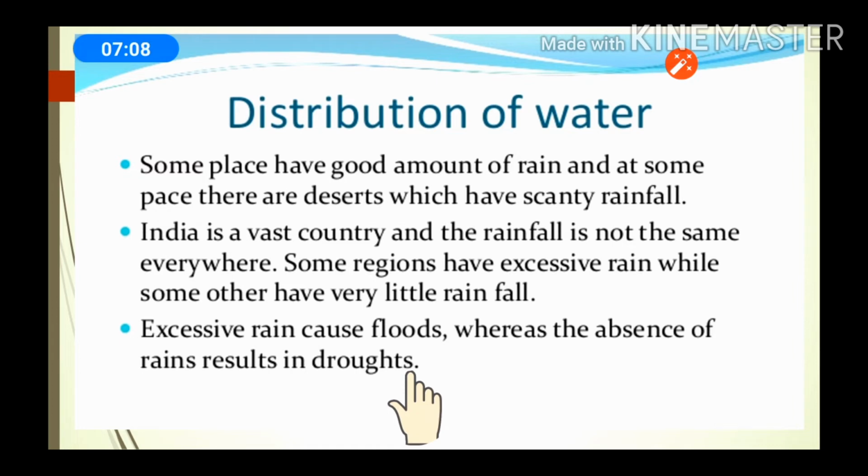Means if excessive rain is there, it will cause floods, and the water flowing in these floods gets wasted, we are not able to use it. And the places where there is an absence of rain will face drought conditions. Means the ground, the land, the soil will dry.